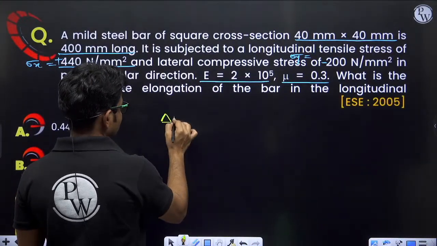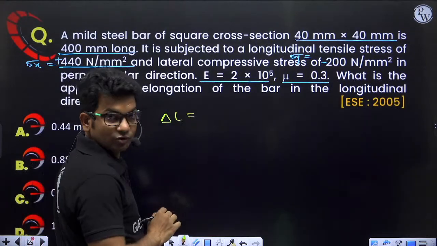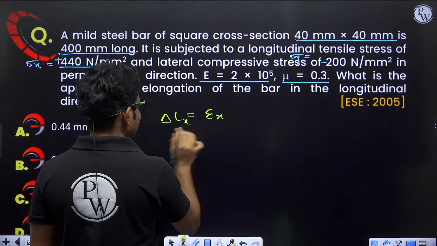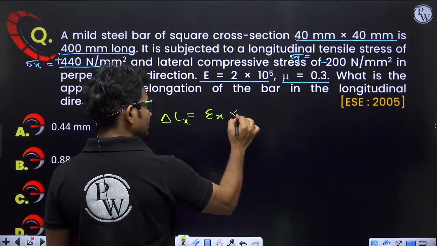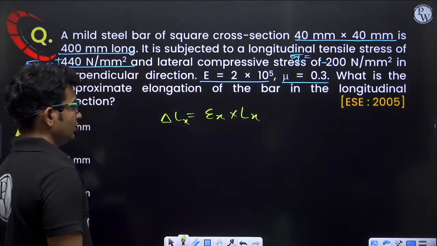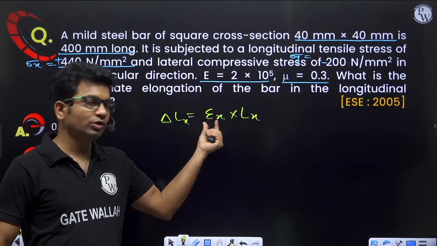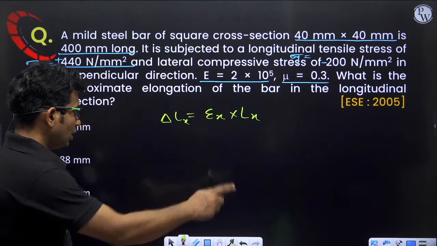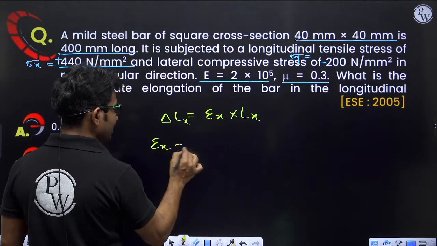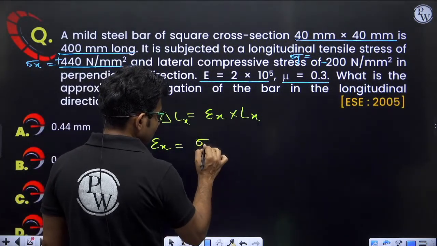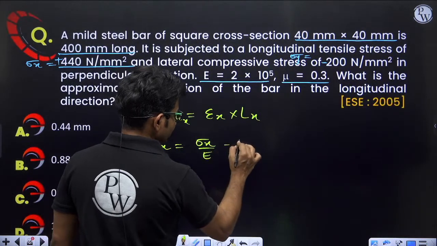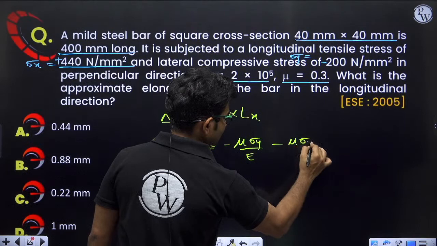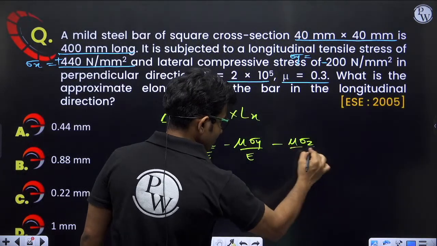So delta L will be equal to how much? Epsilon x in the longitudinal direction, epsilon x into length in x direction. So change in length in x direction will be equal to strain in x direction into length. Now how to calculate strain in x direction? Strain in x direction will be equal to sigma x upon E minus mu sigma y upon E minus mu sigma z upon E.